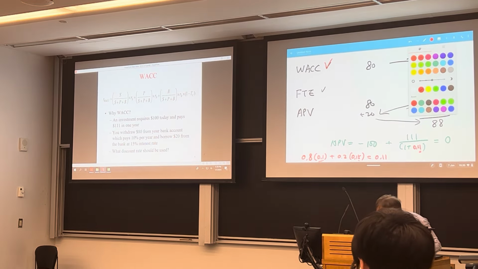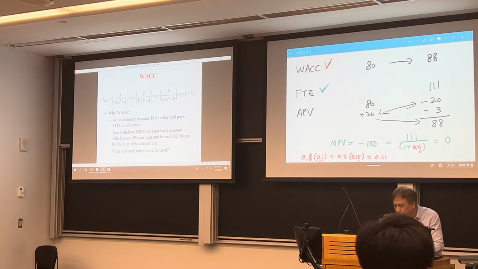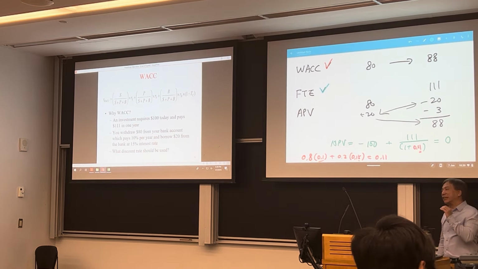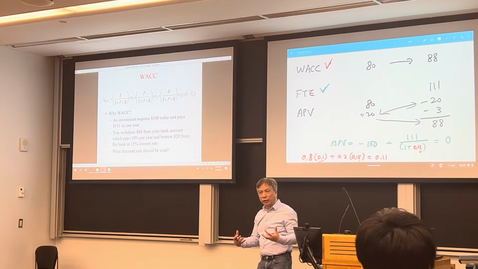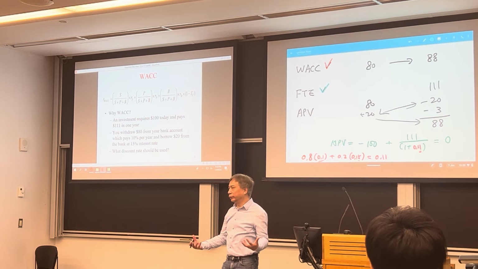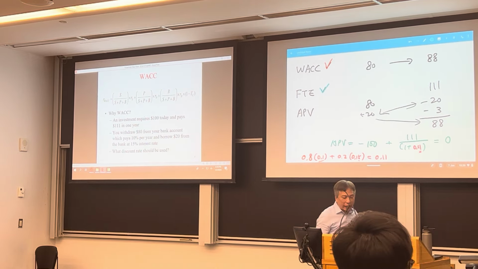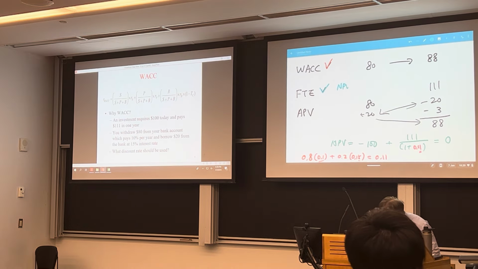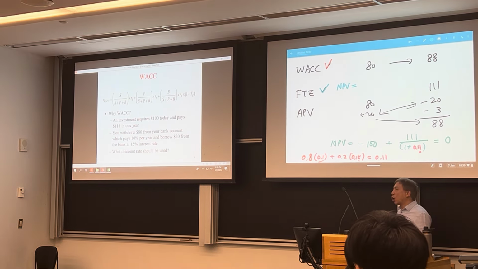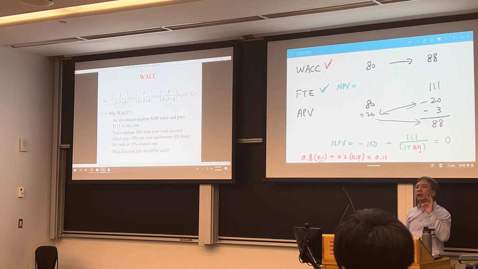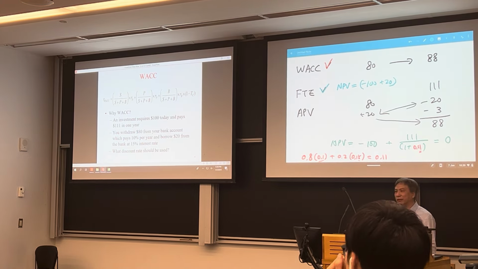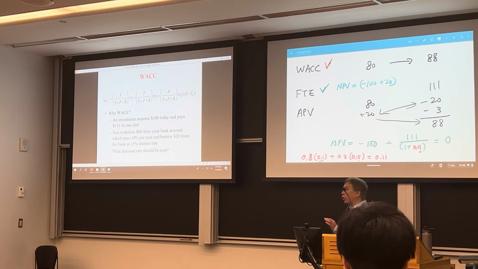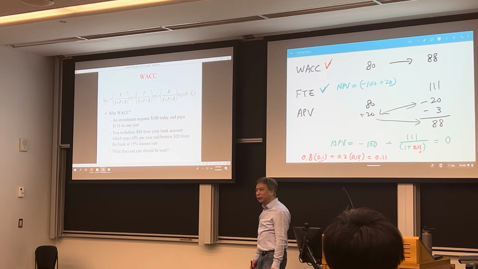Now, I can easily illustrate the second approach, flow to equity. As the name implies, flow to equity is to calculate the cash flow to the equity holder. In this example, if you calculate the flow to equity method, at time 0, what is the cash flow to the shareholder? They make a $100 investment, but they get $20 from the bank, from the loan. So the cash flow to the shareholder is only 80 at time 0, right?